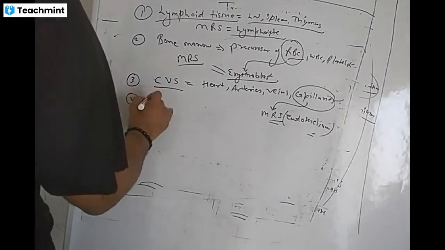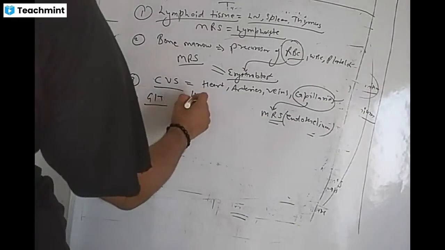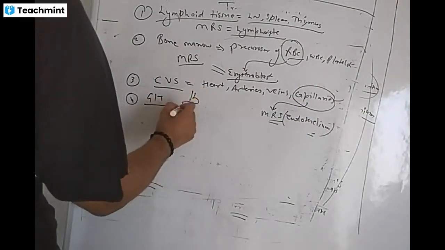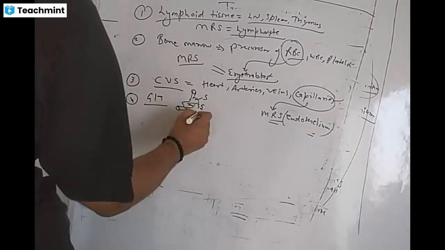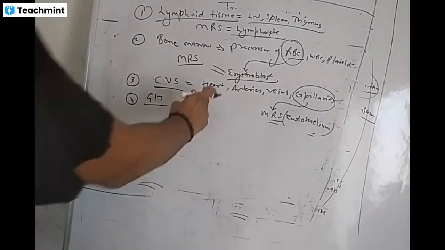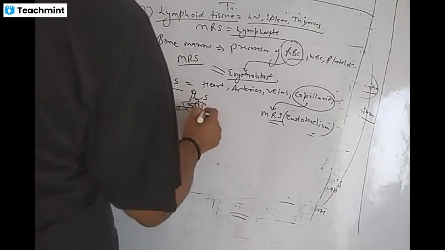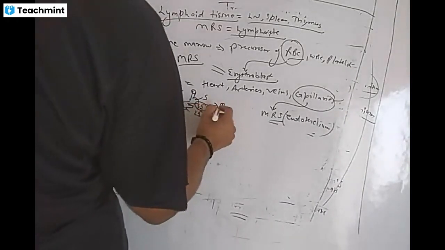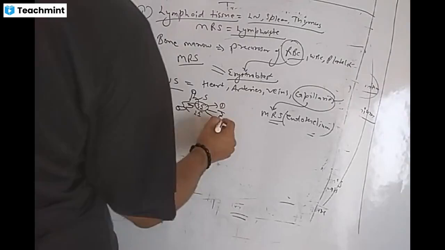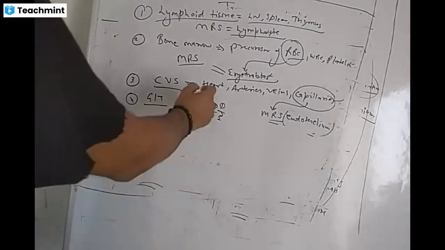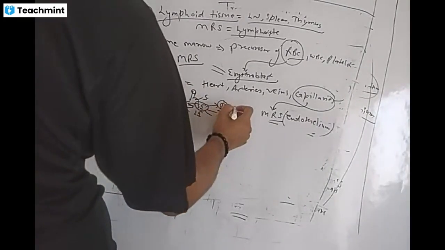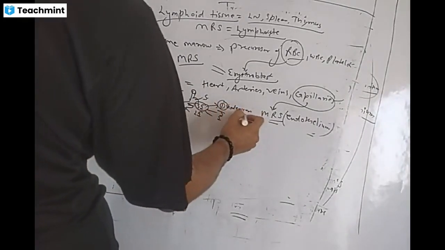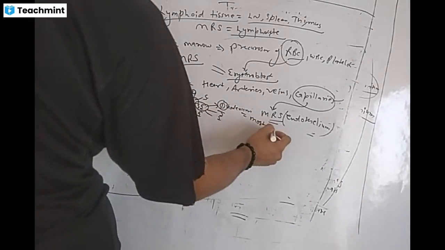Next, if we take any organ from GIT, we have stomach, small intestine, and large intestine. Out of these three, the small intestine has duodenum, jejunum, ileum. Out of these three, the duodenum is most sensitive. Duodenum is most sensitive.